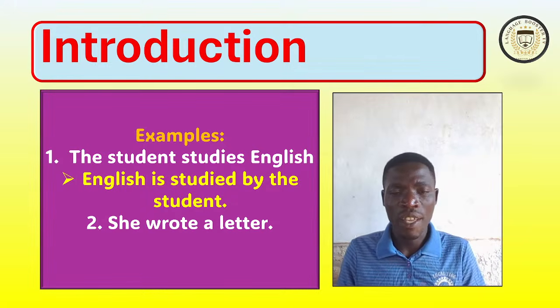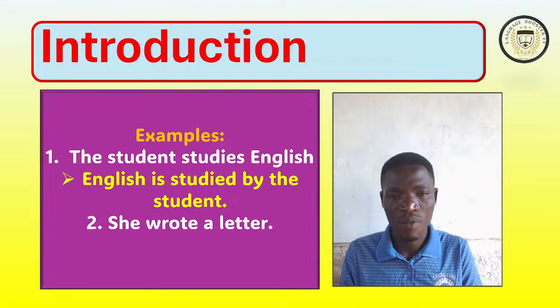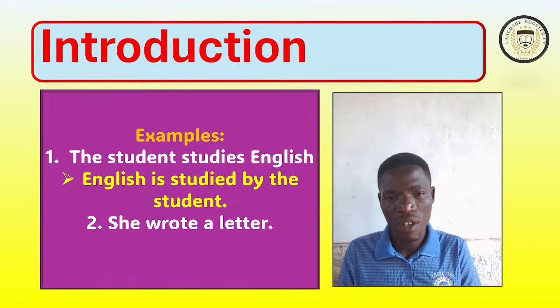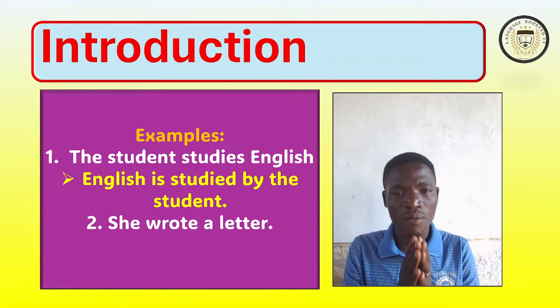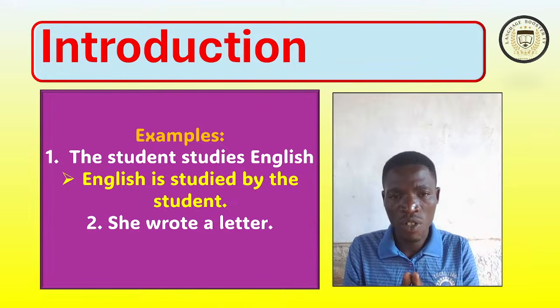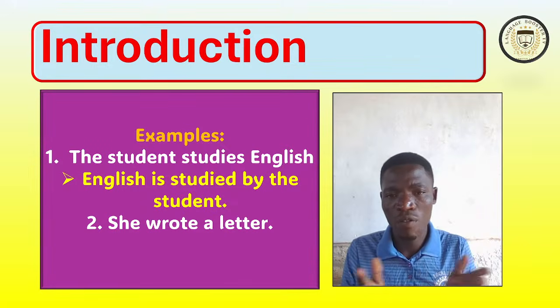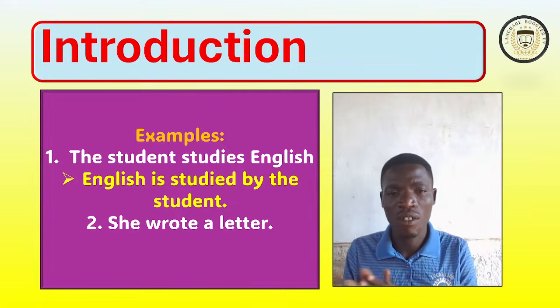Example number 2: she wrote a letter. She is the subject, the verb is wrote, and a letter is the object. When you put it in passive voice, we start with a letter, then verb to be in the tense of the main verb, that is was, then the past participle of the main verb, written, then by her.